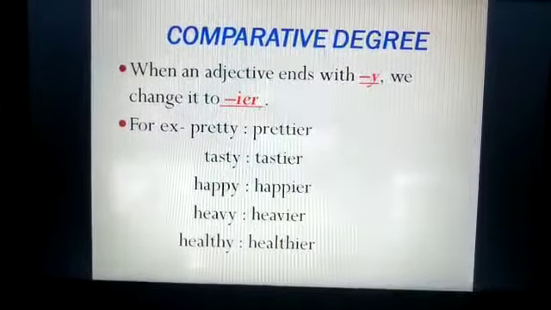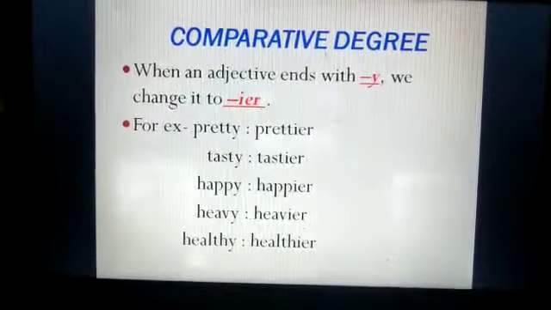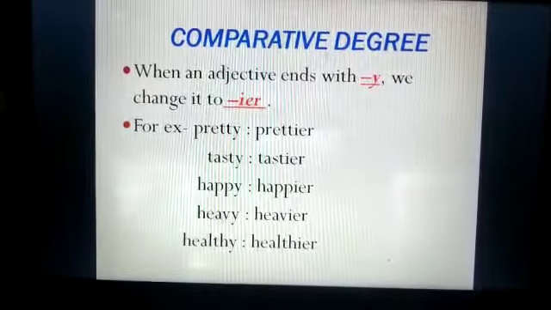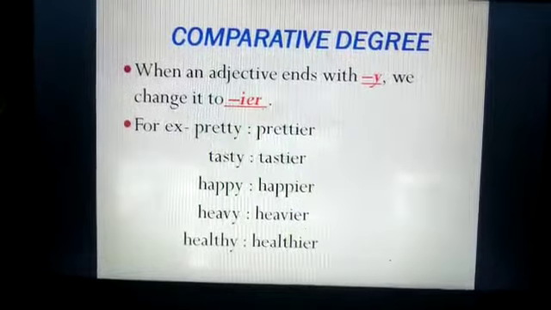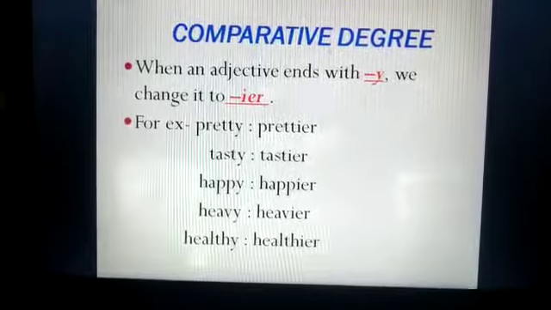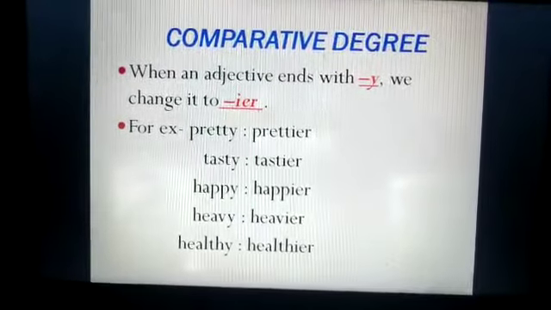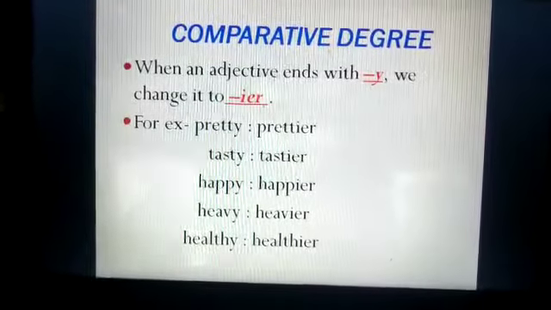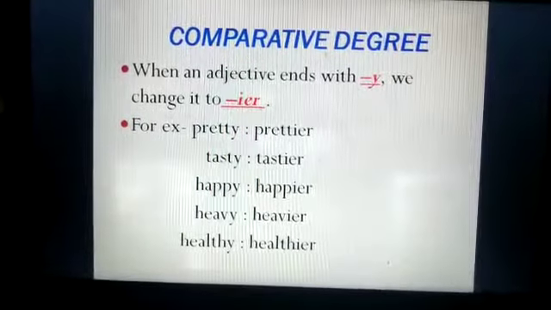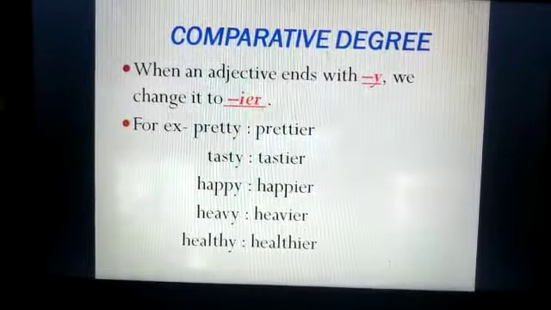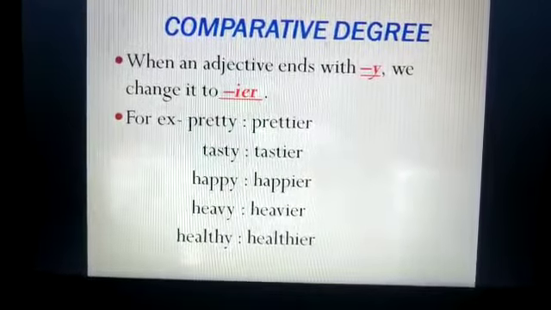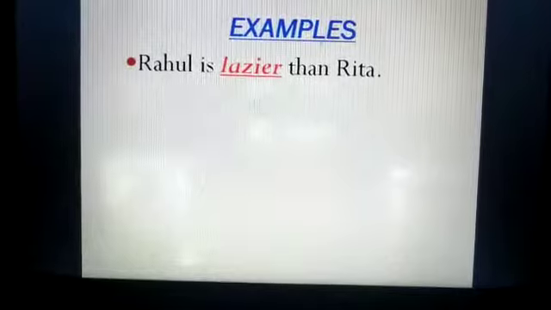So children, see, I have not used word heavy in this sentence. I have used heavier. मैंने heavy में से y को remove करके IER को add किया है. Means I have used the comparative degree. So whenever we have to compare between two different things, we will remove y and add IER to compare two different things. Okay.